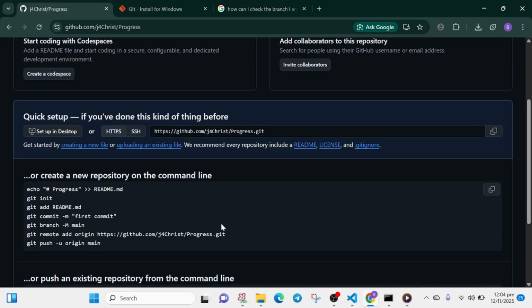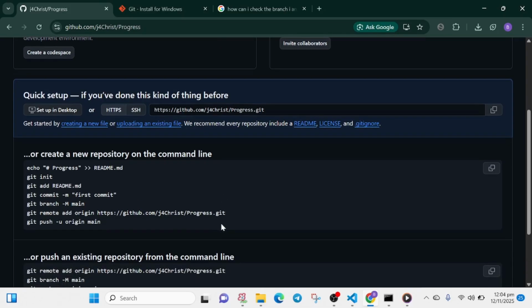You can use either, we have GitLab and Bitbucket, which I haven't used before, but you can explore them. But GitHub is the most popular one. So there are various commands on this GitHub. These are Git commands. Okay, so let's quickly go through them.